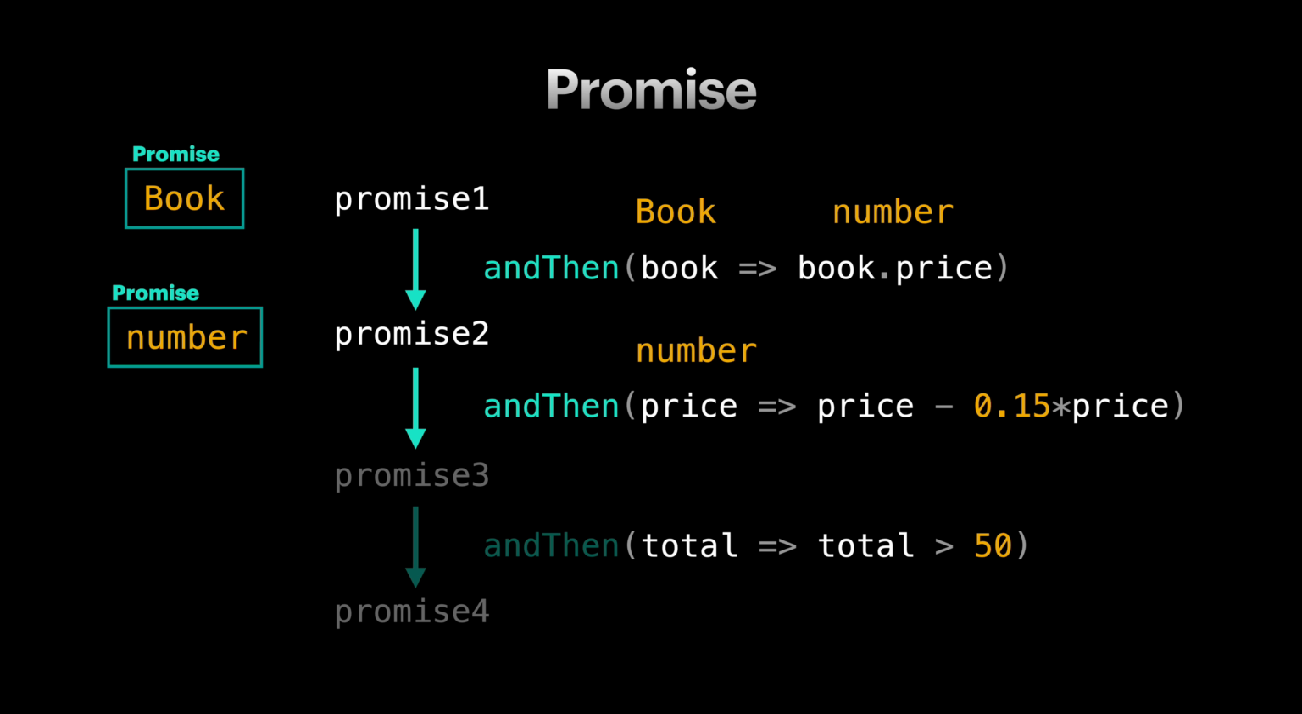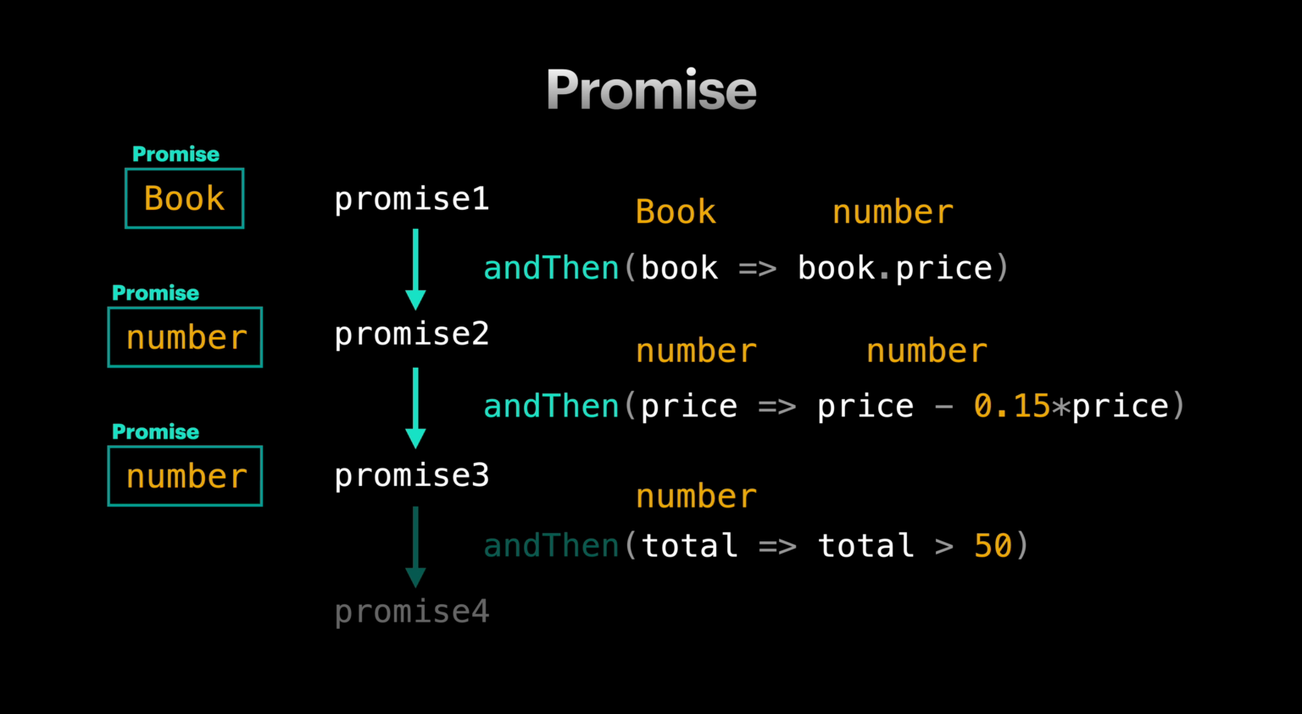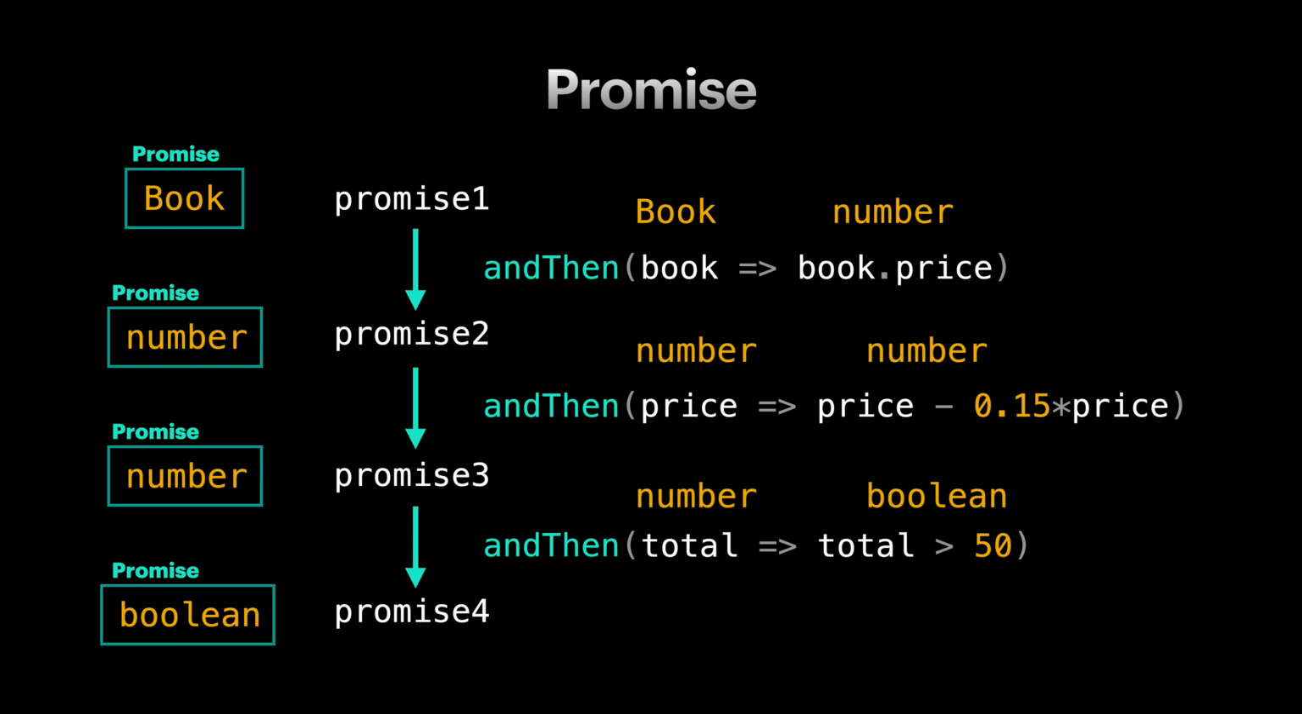Continuing with our function call chain, our next lambda function is transforming a number to number. So the corresponding function from andThen would be from Promise of number to Promise of number. And following the same logic, we can raise our number to Boolean function to a function from Promise of number to Promise of Boolean.